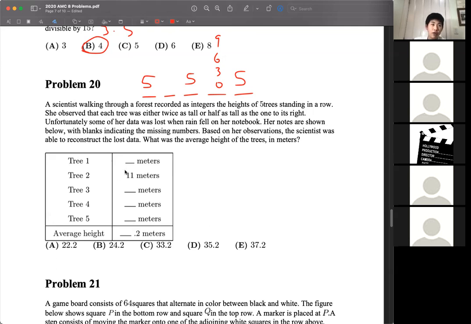From here, it's trial and error. If you wanted to try 5.5 for the first one and 5.5 for the second one, you could, but that's not going to work. In reality, what is going to work is 22, 22, 44, and then 22. There's not too much to this problem, just trial and error mostly, but once you add these all up and divide by 5, you will get the answer of B, 24.2.